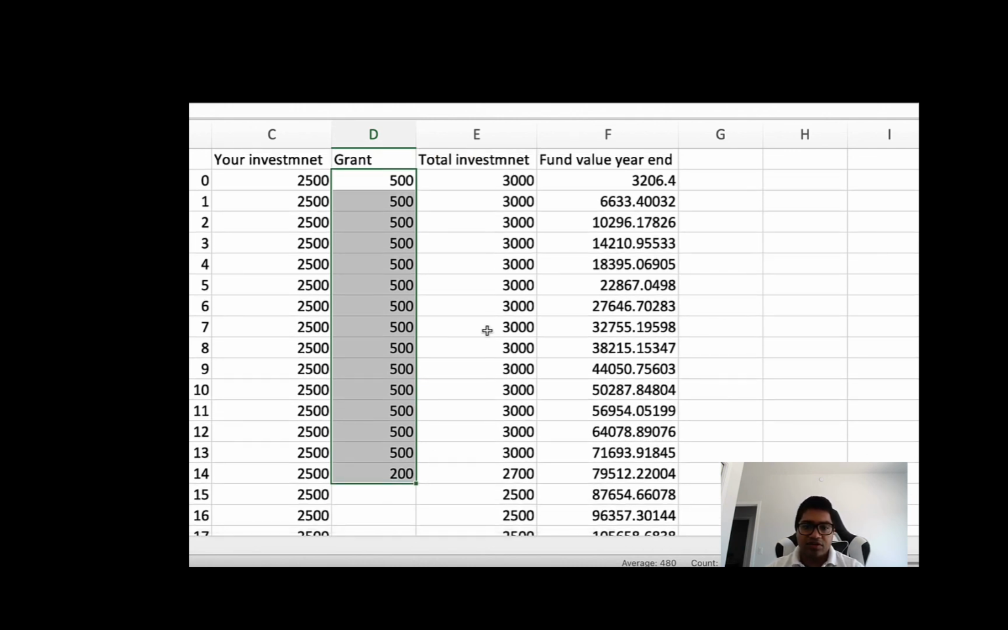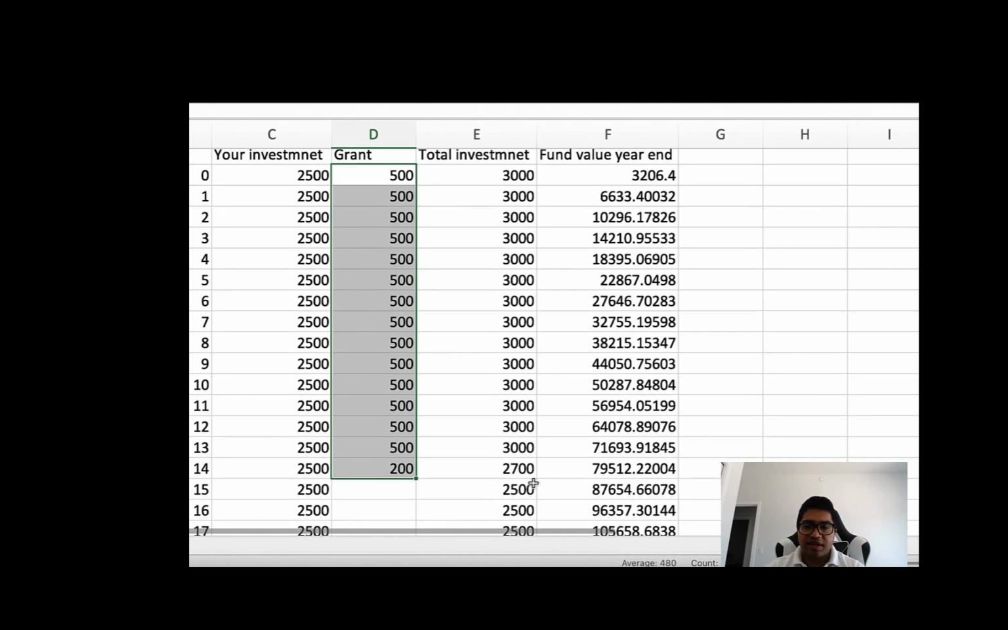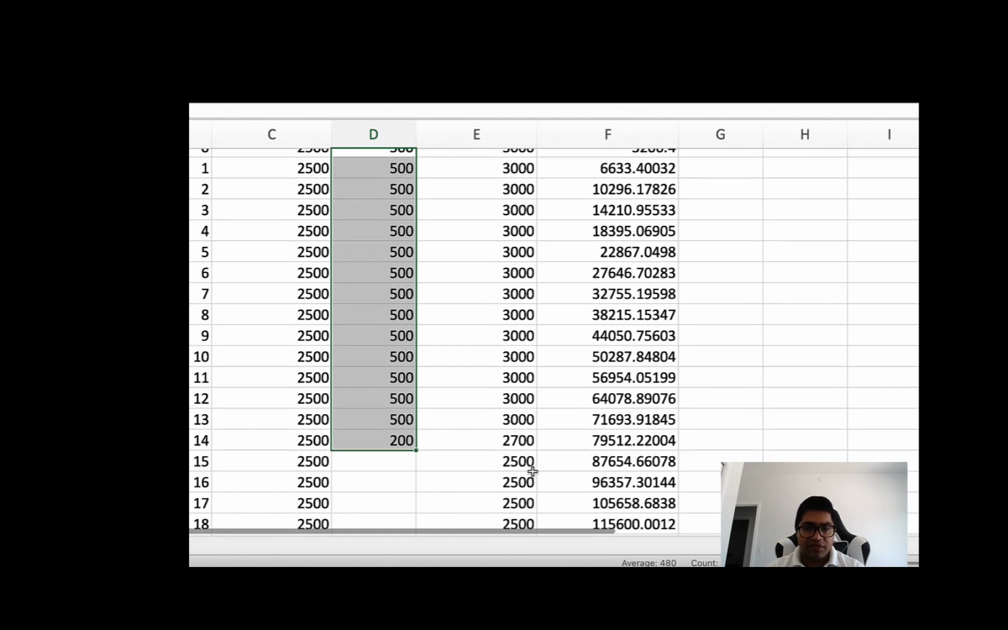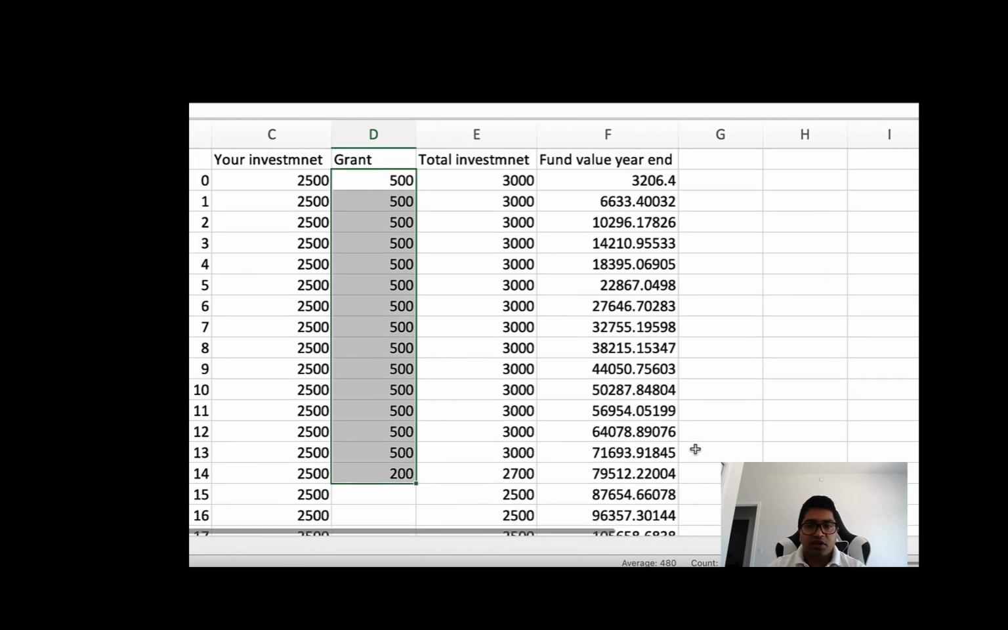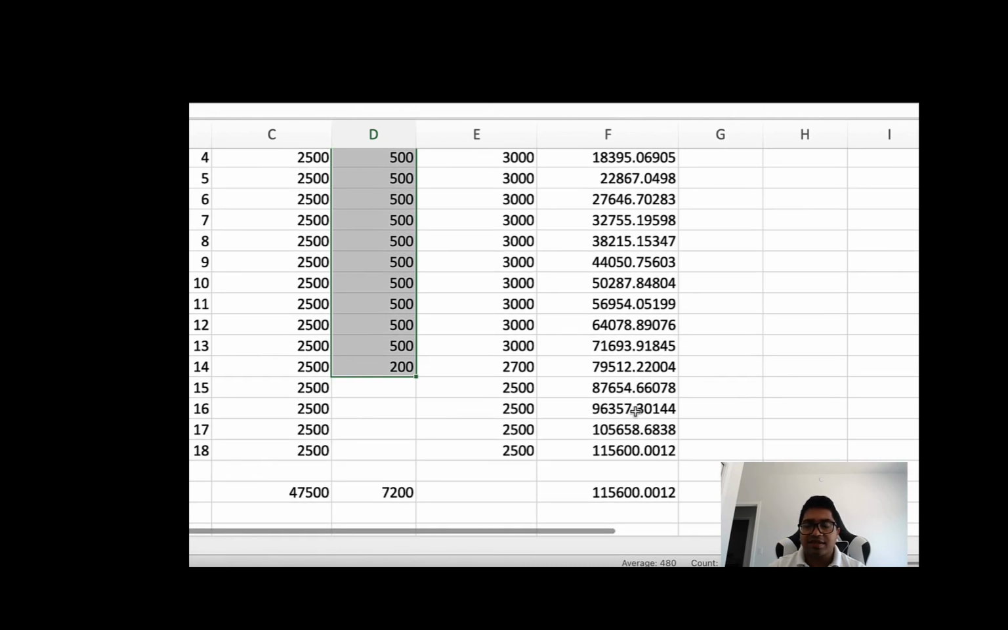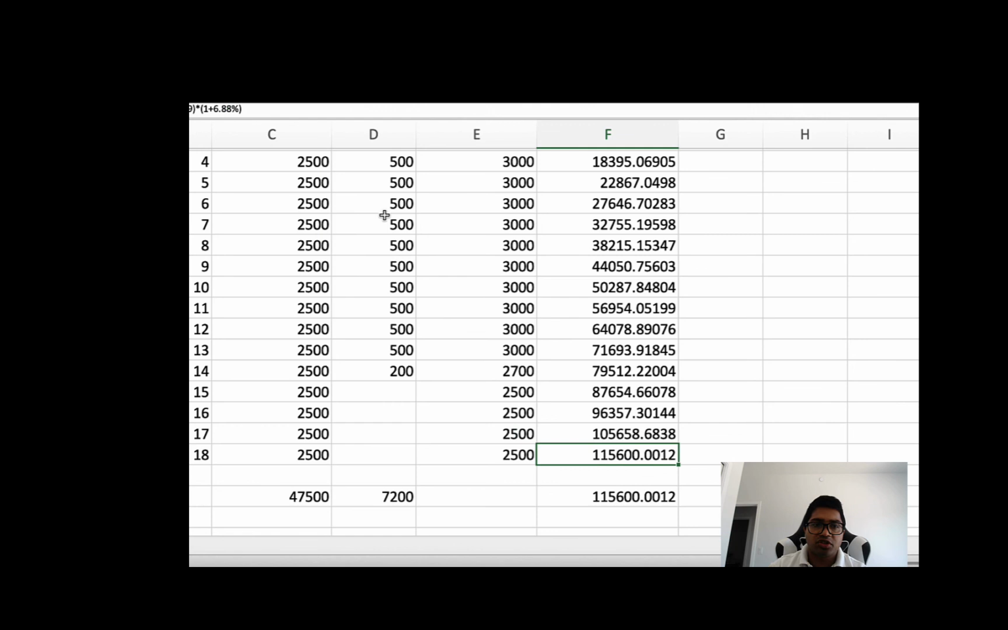So you keep investing and you maximize the grant: $3,000 for 13 years. After that, $2,700 gets invested because the grant in the last year is only $200, and after that there are no grants, so you keep contributing $2,500 of your own money. If you do that and realize a 6.88% investment return, like we have seen in the past, then the fund value should be around $115,000.